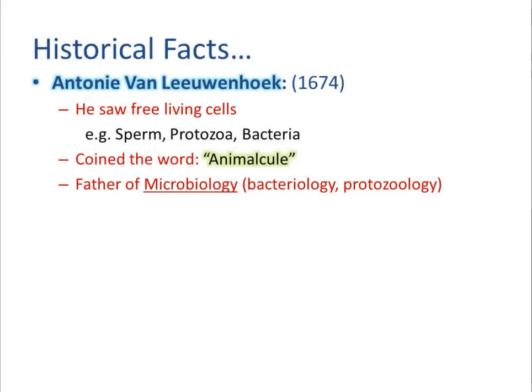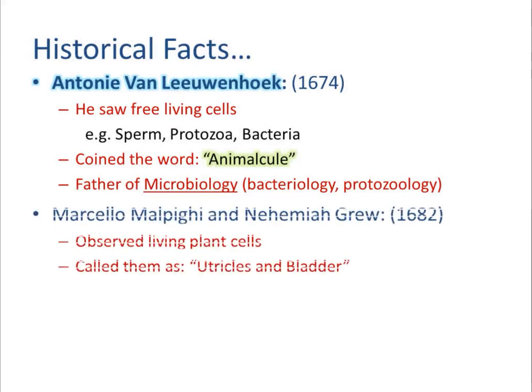Okay, fine. Moving toward a very important detail, the discovery of a living plant cell. Again, first living animal cell, or first living cell, in any case, both cases it is Antony van Leeuwenhoek, because it is 1674.